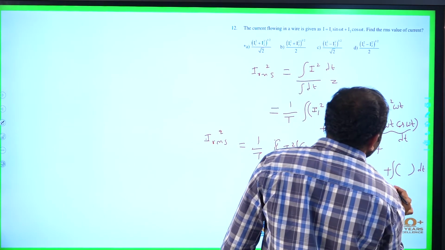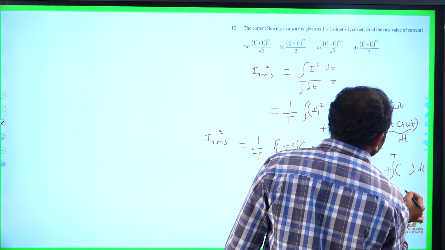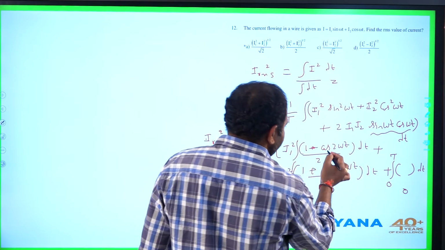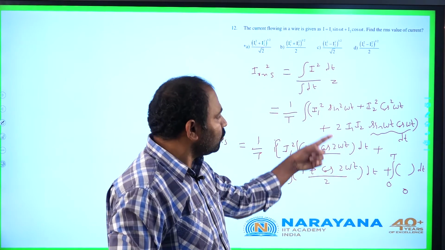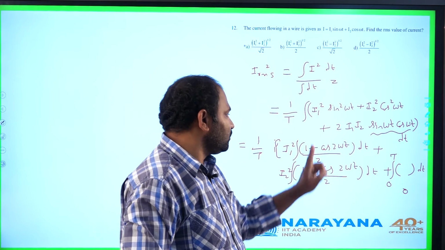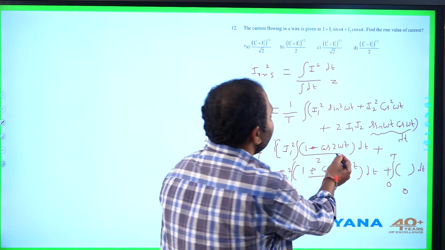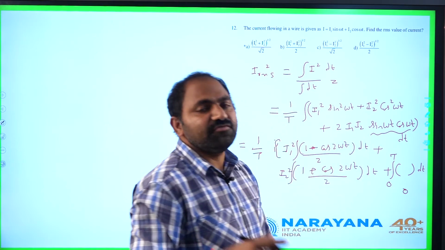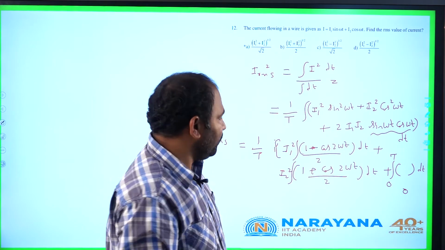After integrating and substituting the limits 0 to T, this function gives 0 value. Even cos 2 omega t, integral of cos 2 omega t dt from 0 to time period also gives 0. Integral of here also cos 2 omega t. After integration it will be sine function. Average value of sine function over 1 time period will be 0.